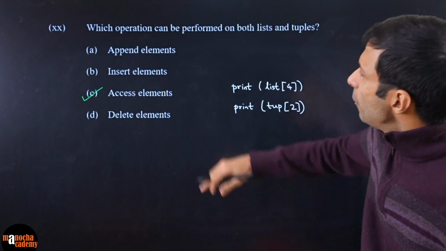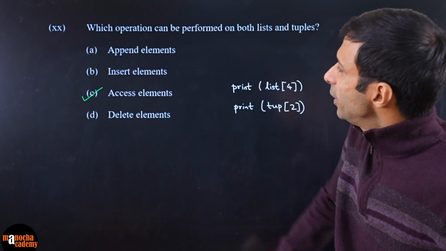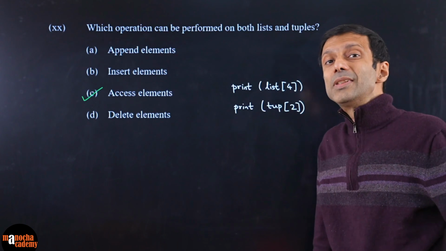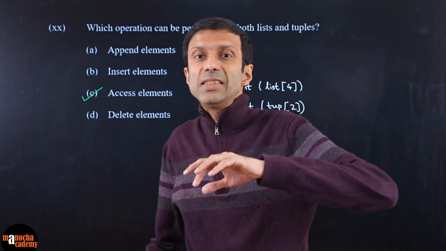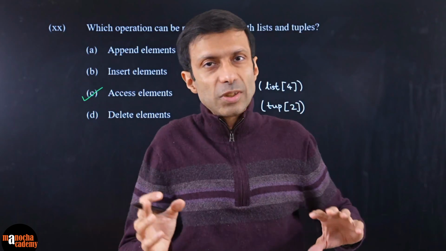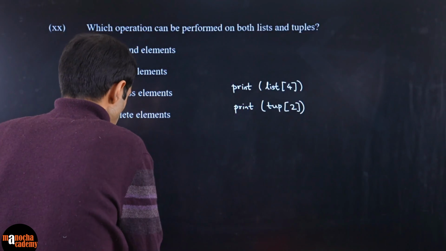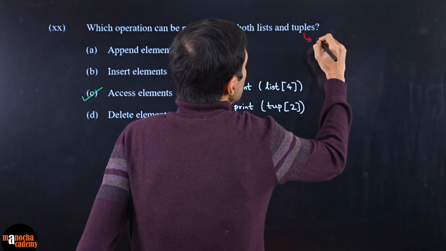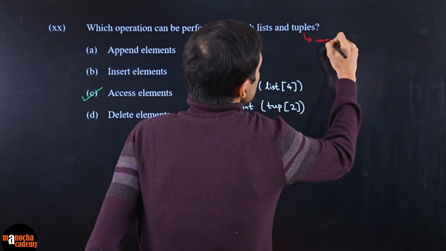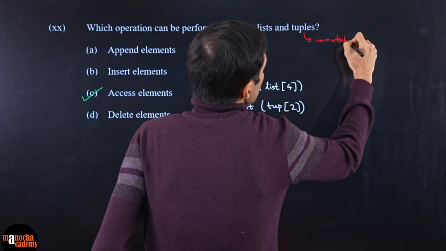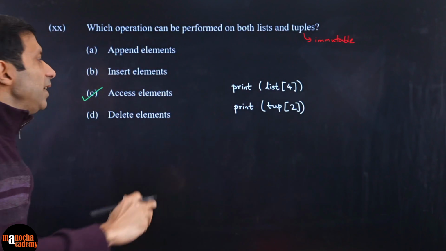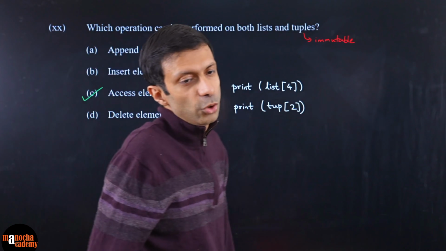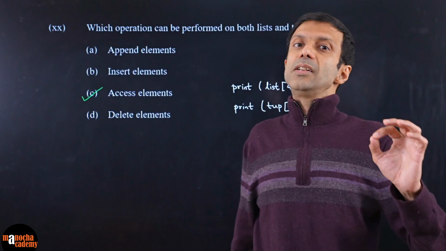Now can you guys tell me why can't append, insert or delete be true? Because for list it is true. List is mutable. Remember that important concept? Lists are mutable, but tuples are basically immutable. Immutable means unchangeable. So you cannot append, insert or delete. You can do that in a list, but not in a tuple.